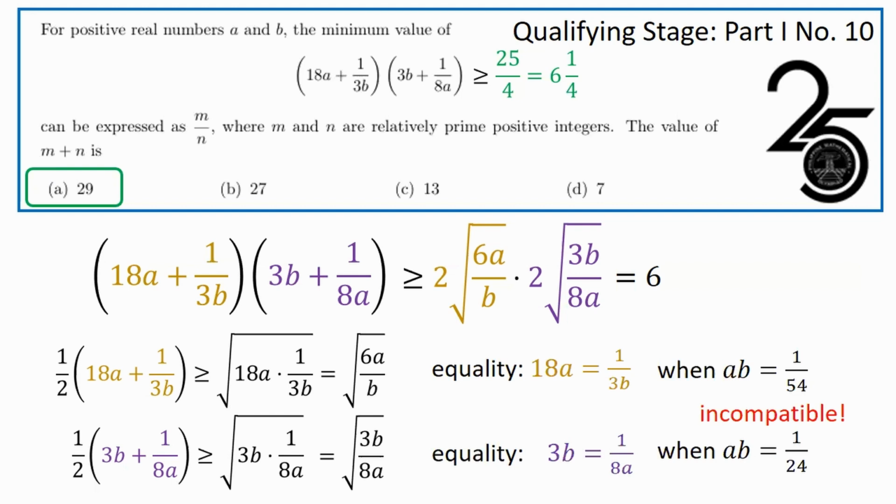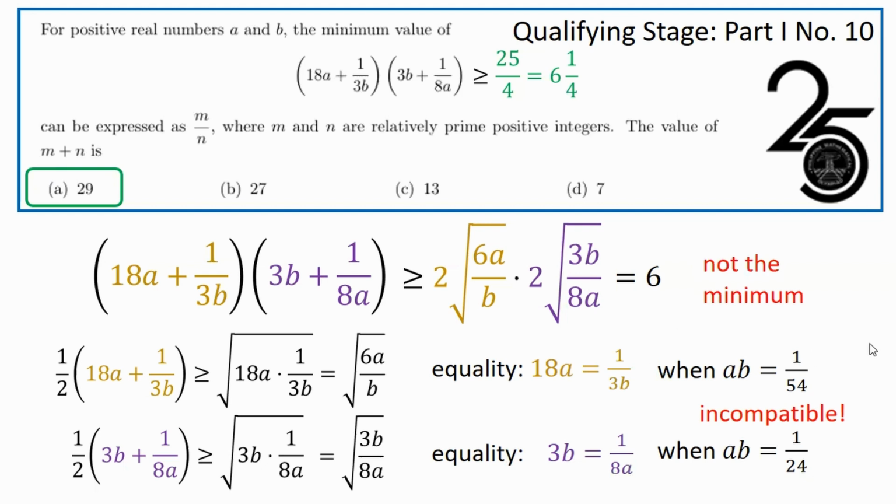So the purple and gold terms reach their respective minima, but for different pairs of values of A and B. So therefore, the product 6 that we got earlier is never going to be attained. That means 6 is not the minimum because it's never reached. So what's the lesson here? It's that it is always worth checking whether the minimum or maximum is actually attained.